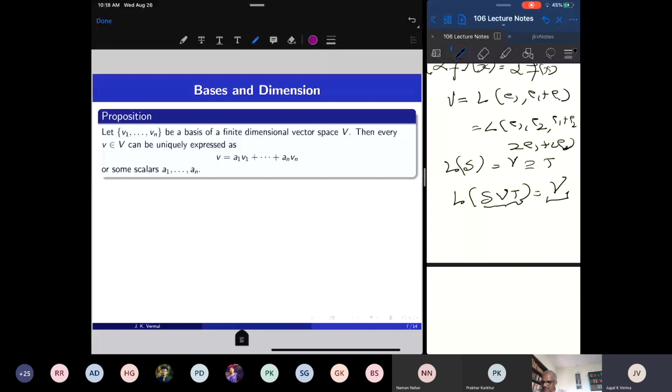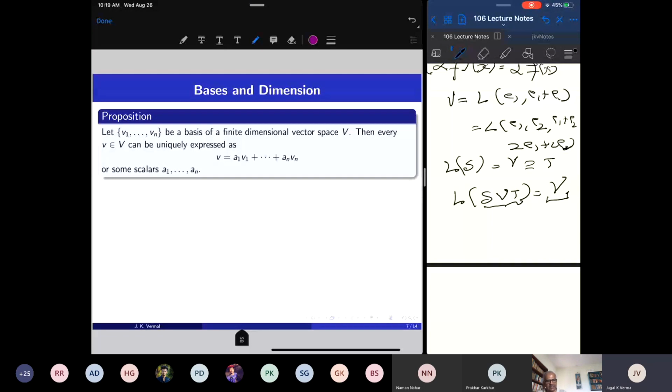Take a basis of a finite dimensional vector space. Suppose I have a basis of a finite dimensional vector space. That means a finite set. That is the definition of a finite dimensional vector space: that there is a finite set which is linearly independent, whose linear span is the whole space.